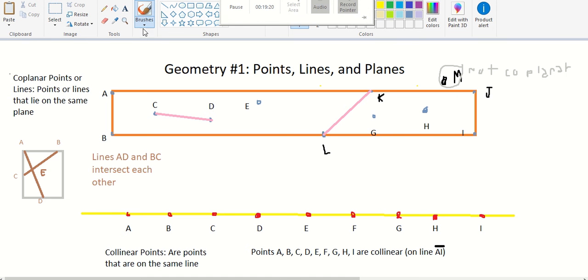Well, congratulations, guys. You've done geometry number 1, points, lines, and planes. The next lesson would be over angles and lines, just like the more advanced lines, and we'll talk about angles. Not too advanced, but just our basics, what an angle means, and some of its properties that will be especially useful. Okay?